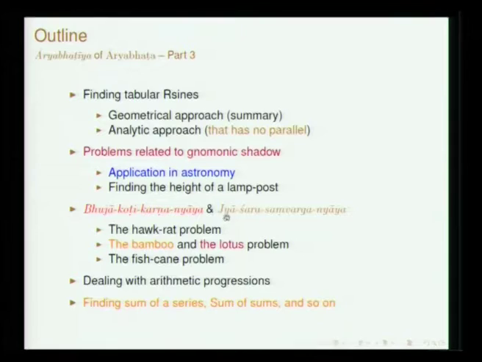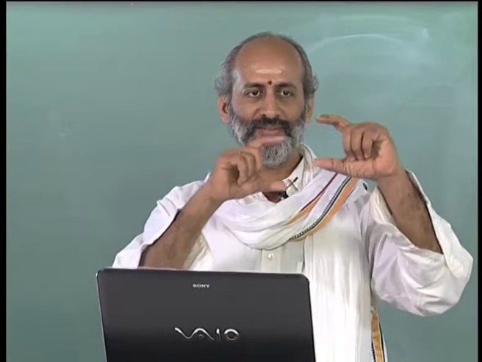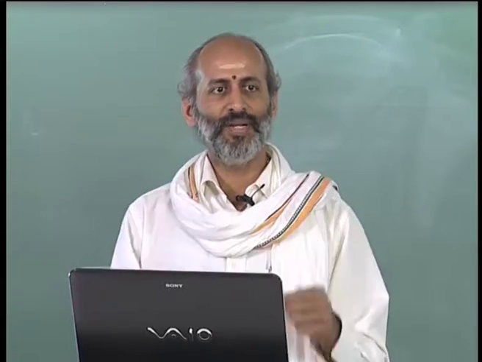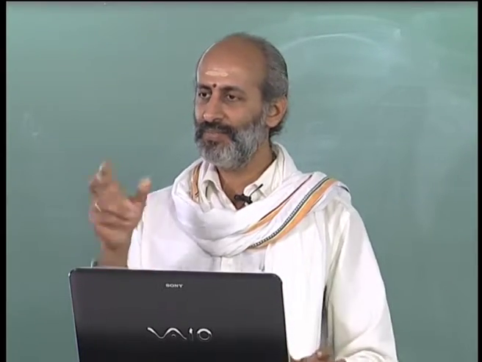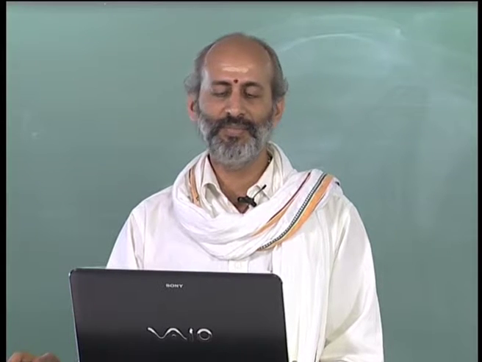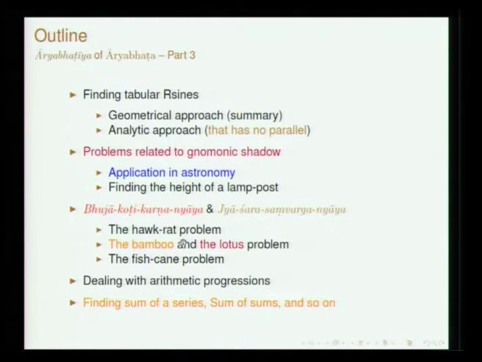Here you will also notice what I have written is Jya Shara Samvarga Nyaya. Jya, as I said, is the chord, semi chord. Shara refers to the Bana. Samvarga is product. So here it is basically the product of the chords is the same, this we know in a circle. What are the applications of this rule? That is what I will be dealing with in great detail, and in this connection Bhaskara has presented very interesting problems as illustration. Those will also be dealt with.